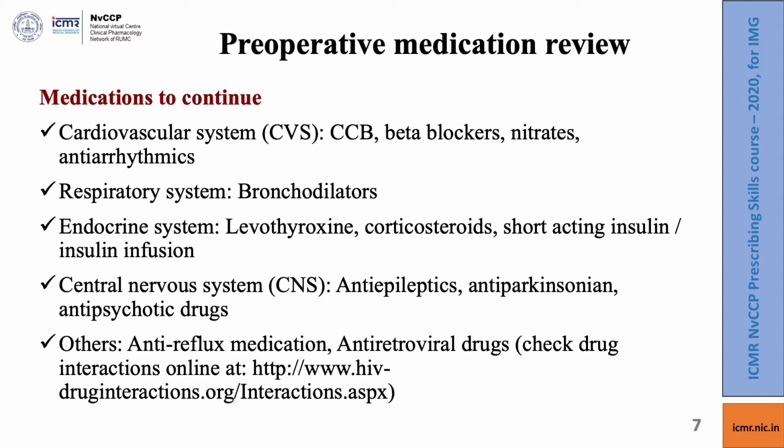From the respiratory system, bronchodilators need to be continued. From the endocrine system, levothyroxine, corticosteroids, short acting insulin or insulin infusions generally continue. From the central nervous system, antiepileptics, anti-Parkinsonian drugs and some antipsychotic drugs should continue, and there are various other medicines that should continue, including anti-reflux medication and antiretroviral drugs.